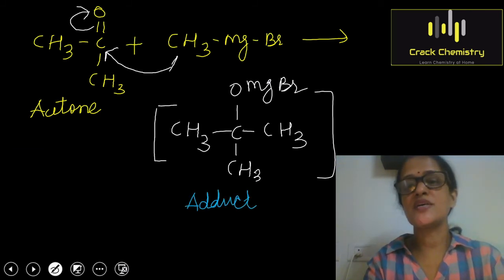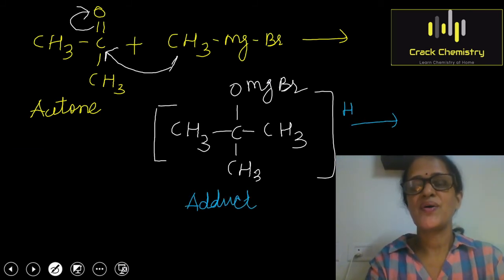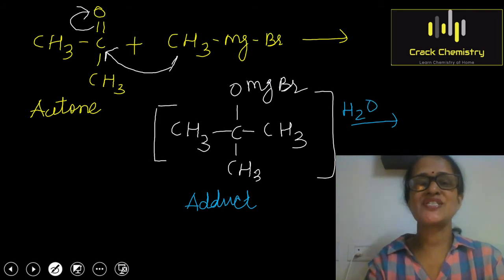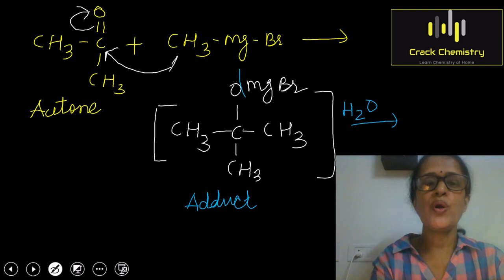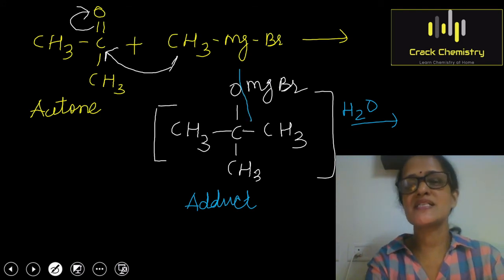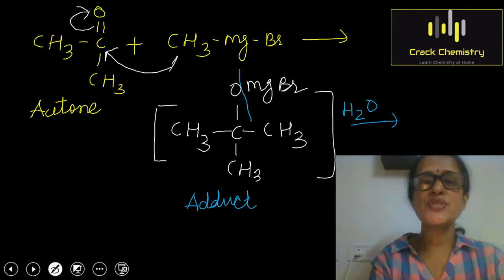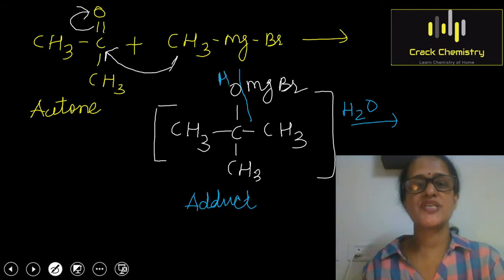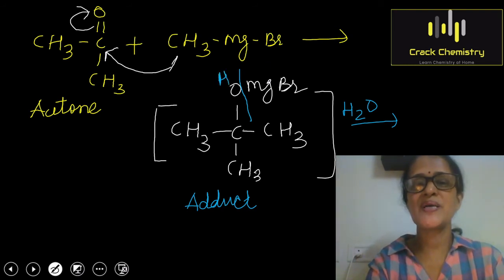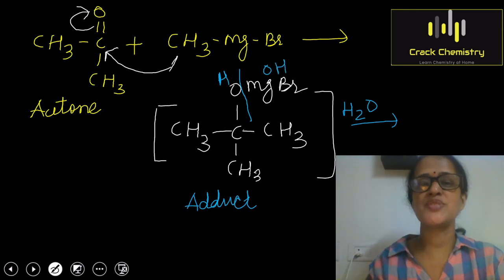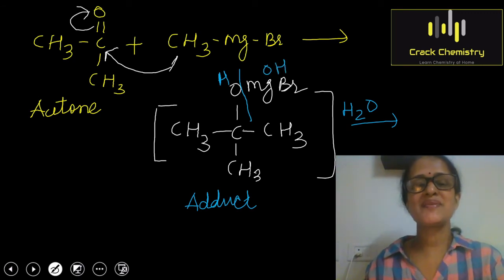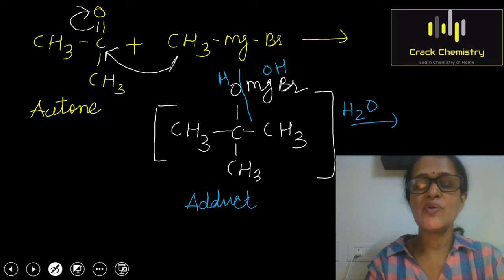This adduct will undergo hydrolysis. On hydrolysis, as I told you in the previous cases also, this O-Mg bond will be broken in such a way that the hydrogen of water gets attached to the oxygen and the OH of water will attach to the MgBr. So I am going to write the product. See carefully how I am writing.